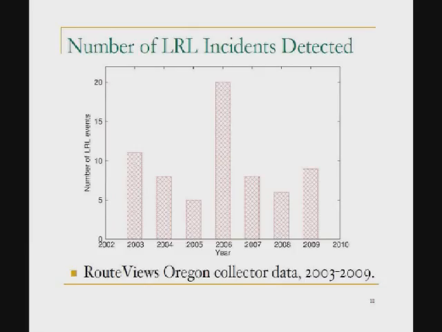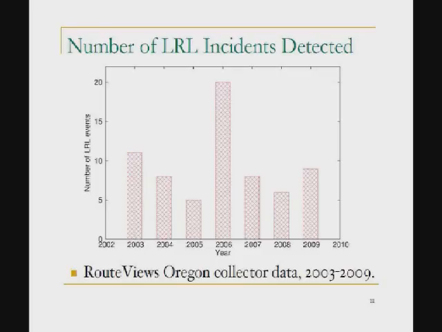So we applied this simple algorithm to the data from the Route Views Oregon collector, 7 years of data. We detected 5 to 20 route leak events every year.